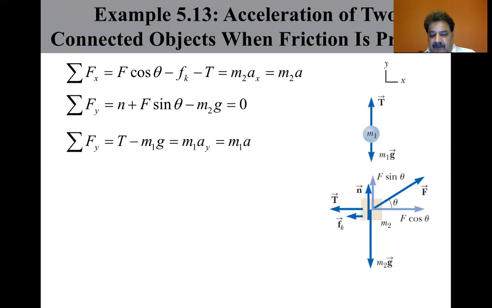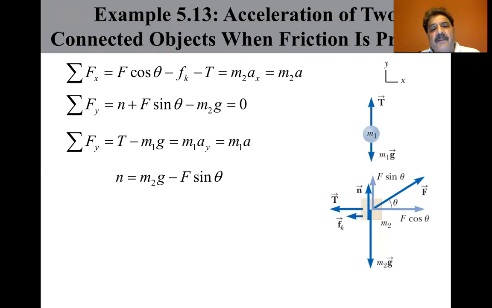Okay, let's solve the equation for n. The n, the normal, equals M2g minus F sine theta, from a couple of equations above.